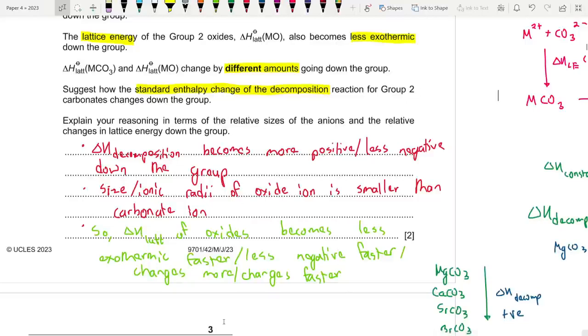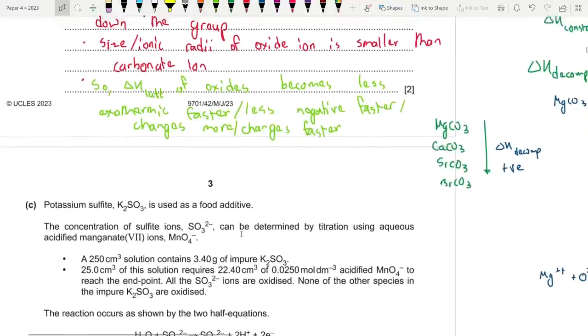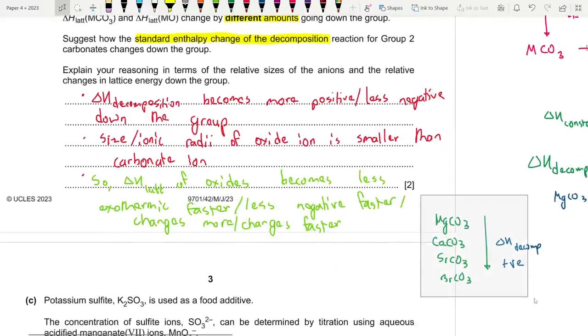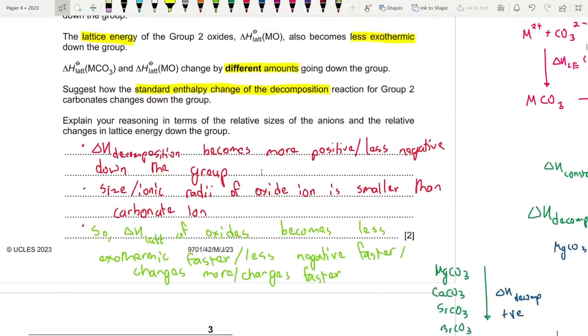Essentially, if we analyze the question, they wanted a few things. Firstly, suggest how the standard enthalpy change of decomposition for group 2 carbonates increases or changes down the group. I just told you that as you go down the group, the bonds of attraction become stronger. As a result, it takes more energy to break, so it becomes more endothermic or more positive. So that is how we get 1 mark. Then they've asked us to explain your reasonings in terms of the relative sizes of the anions.